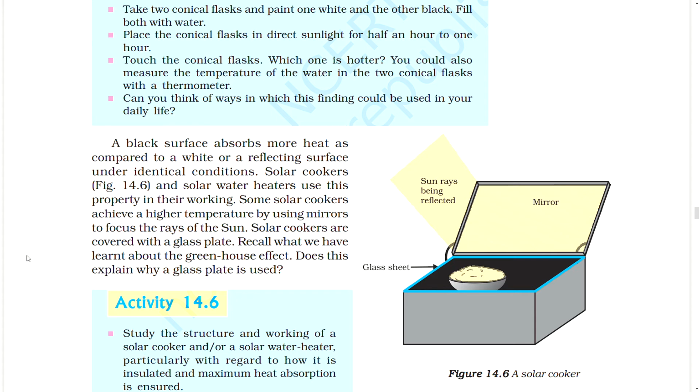Recall what we have learned about the greenhouse effect. Does this explain why a glass plate is used? Figure: a solar cooker. Sun rays being reflected. Mirror. Glass sheet.